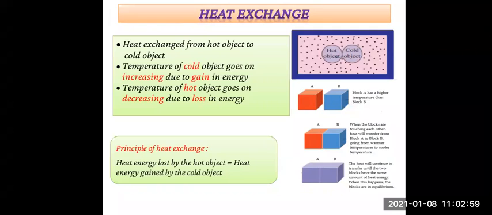So if heat is exchanged between a hot and cold object, right? We are going to take two objects, one is a hot object and the second one is a cold object.